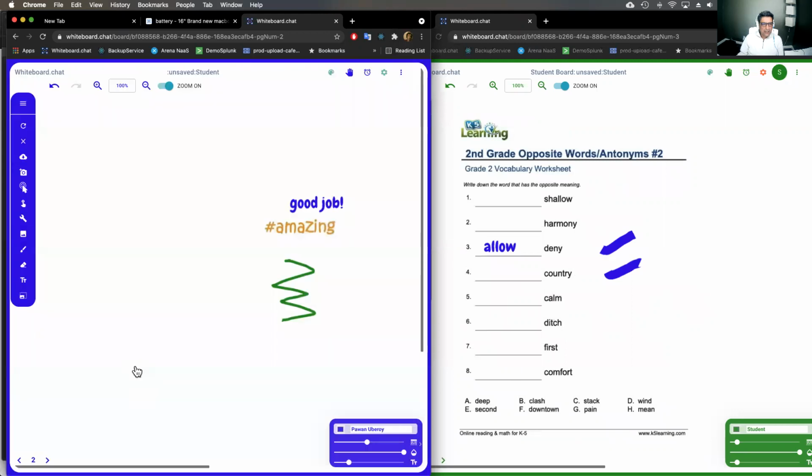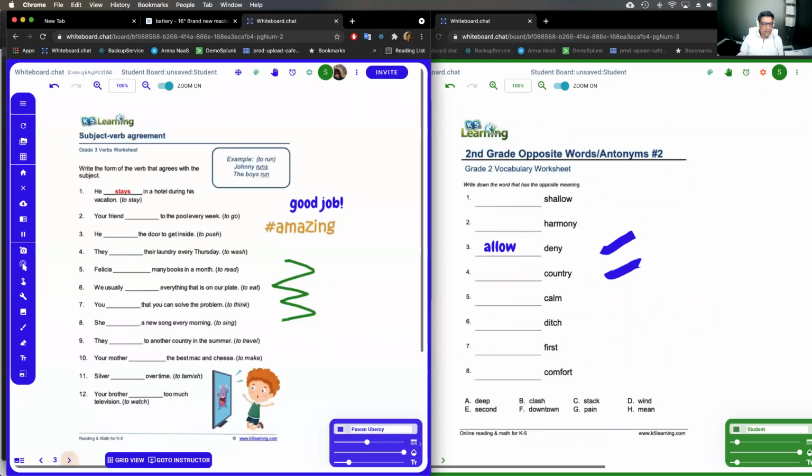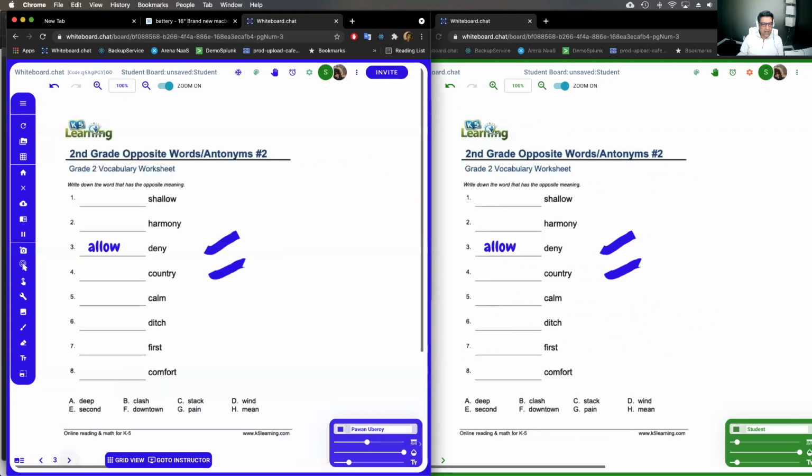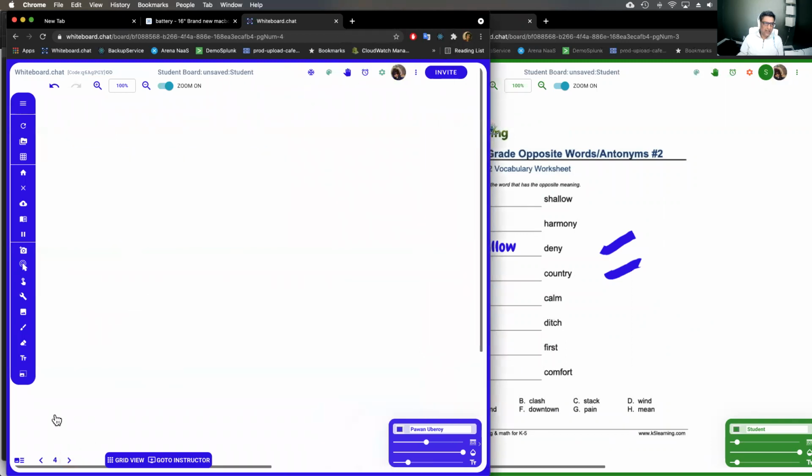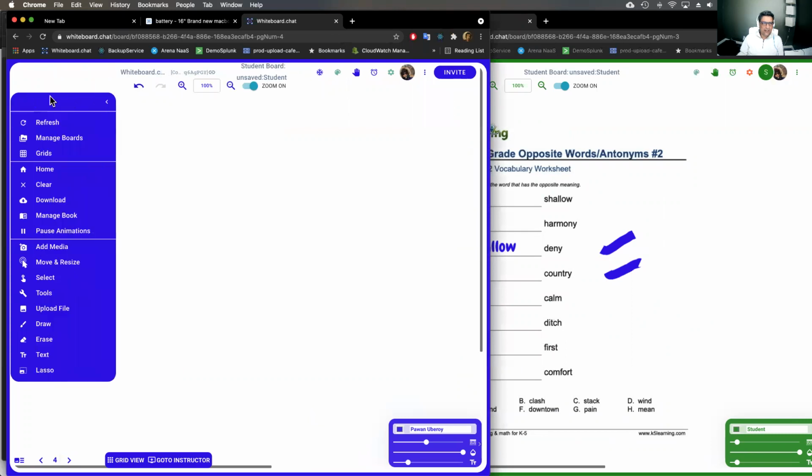Right? Okay, then I'll show you some of the other tools that you have as a teacher to use to prepare for your lesson. Right, so you can open up this toolbar on the left by clicking this top icon. You can see what these things mean if you're not familiar with the tool. You can make some of these tools your favorite. So if you want to always use, let's say, the text tool, it'll go to the top, so you don't have to navigate through whatever your favorite tools are.